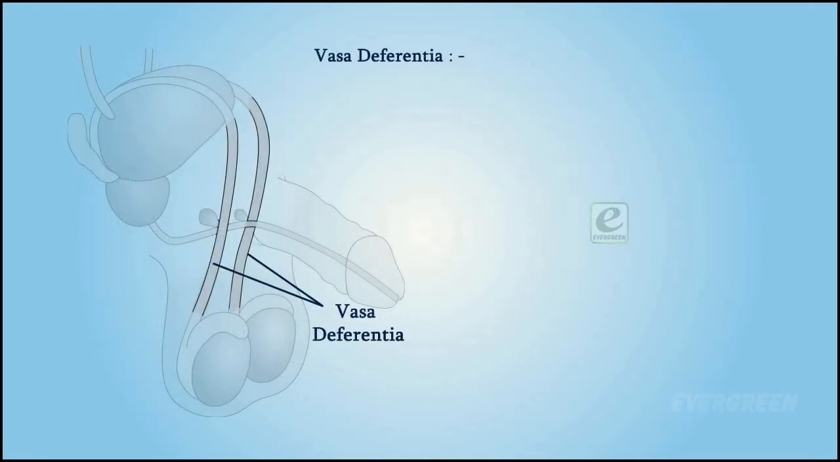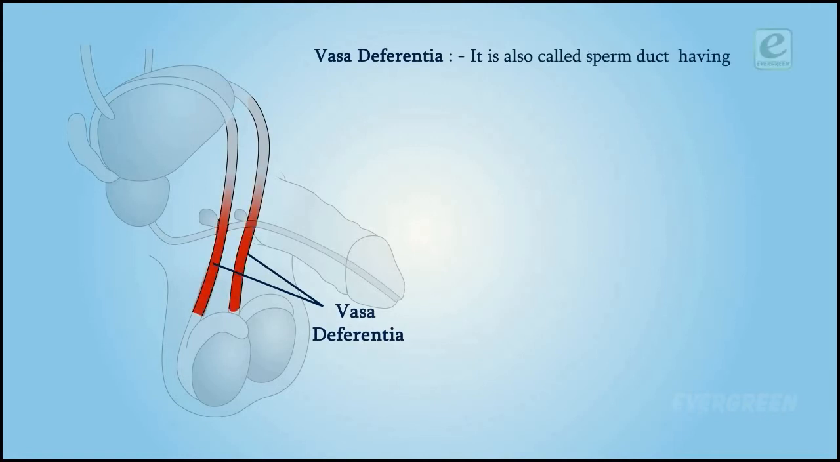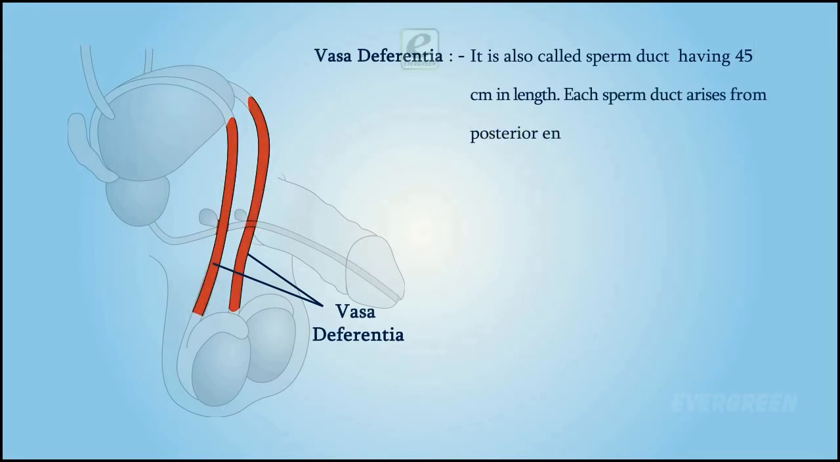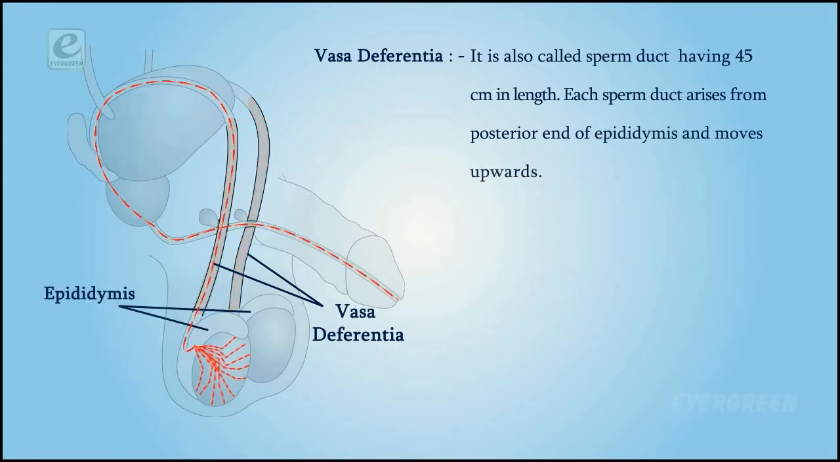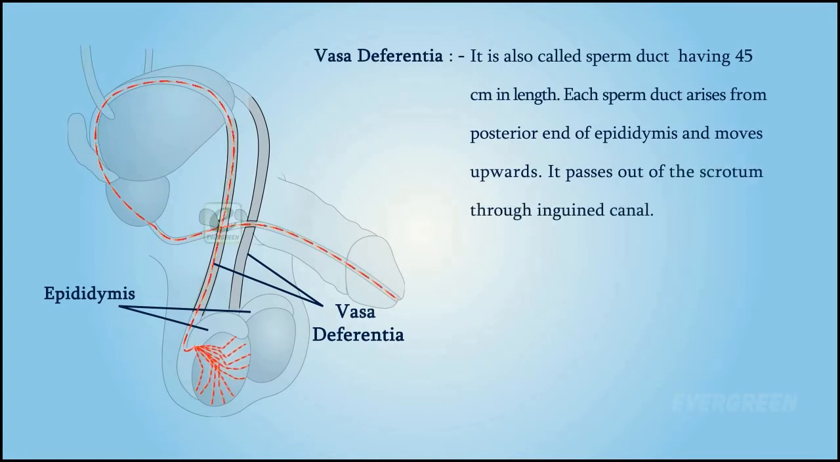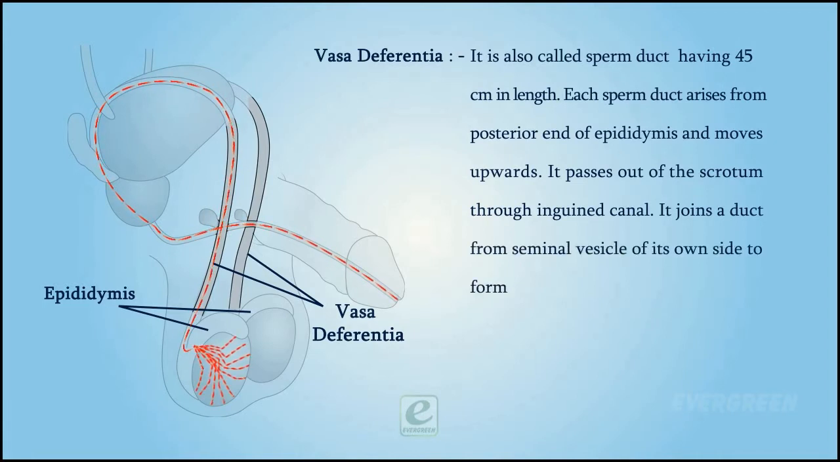Vasa deferentia. It is also called sperm duct, having 45 cm length. Each sperm duct arises from the posterior end of the epididymis and moves upwards. It passes out of the scrotum through the inguinal canal. It joins a duct from the seminal vesicle of its own side to form the ejaculatory duct.